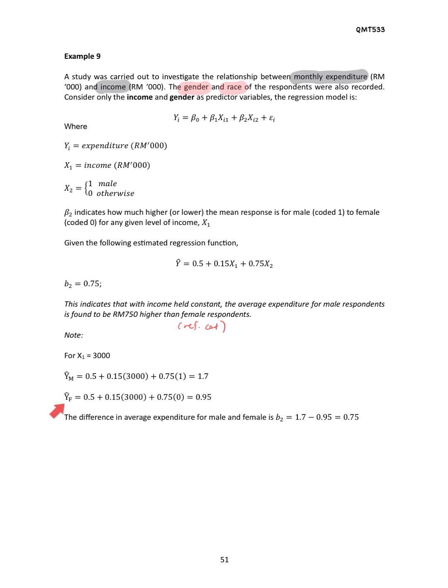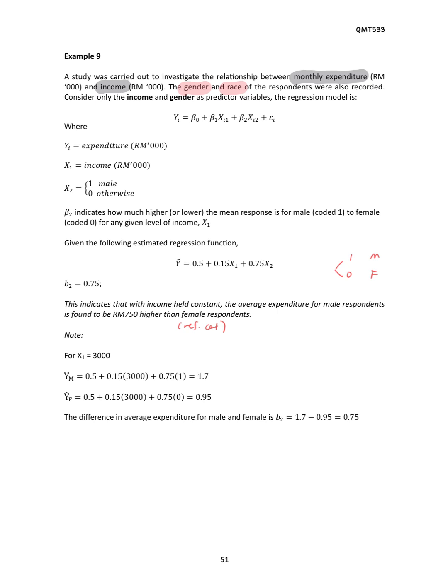Whereas for female, we substitute x2 with 0, because 1 represents male and 0 represents female. So we get the estimated value of the function, y hat for female, which is 0.95.